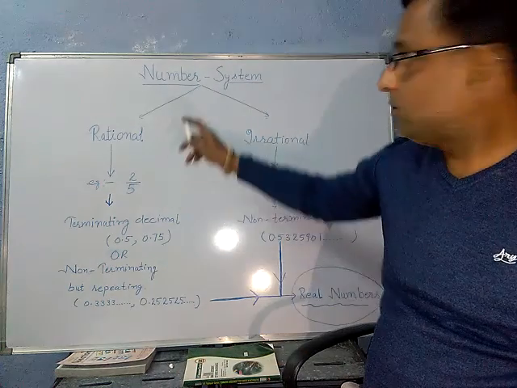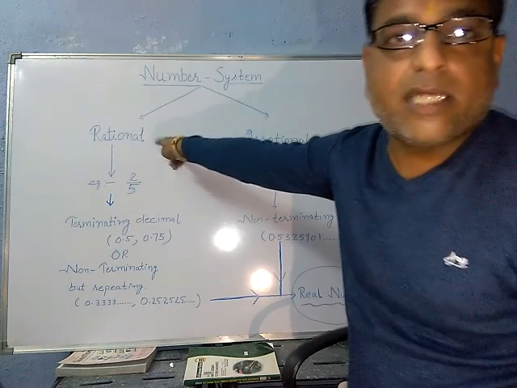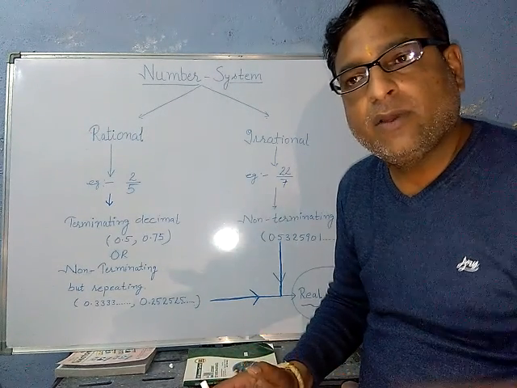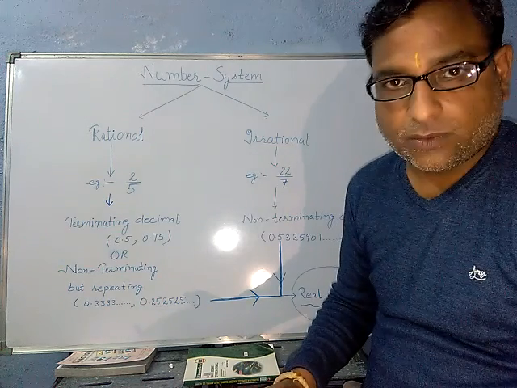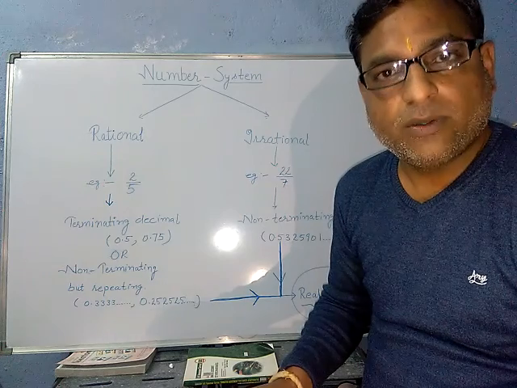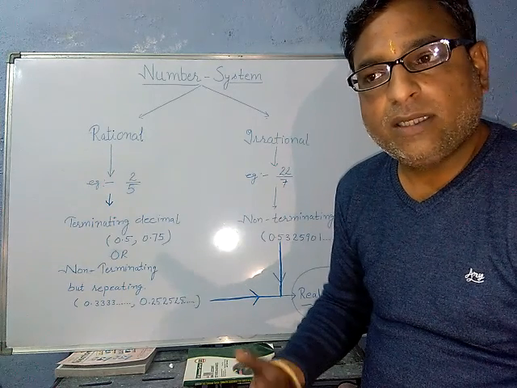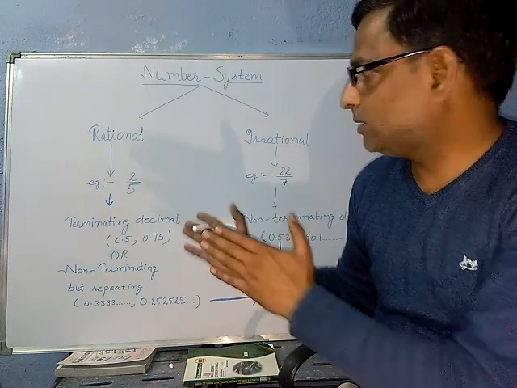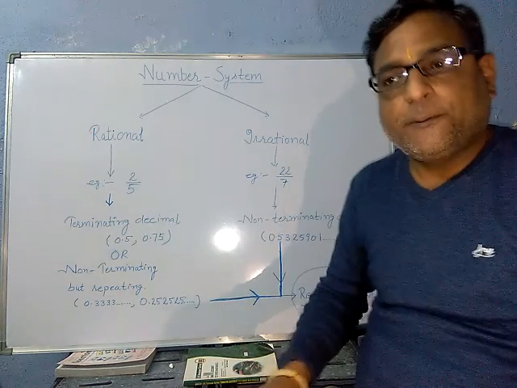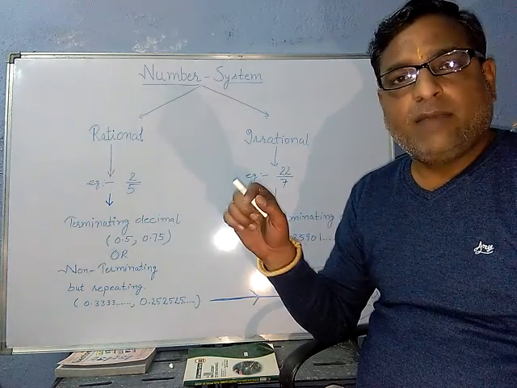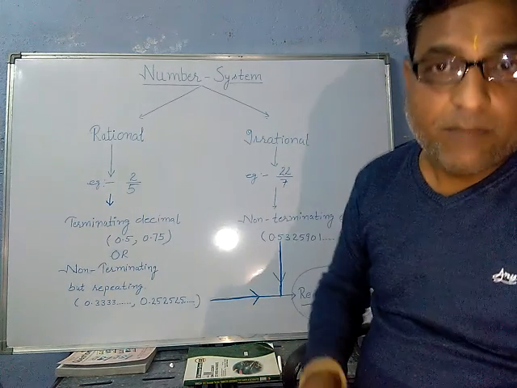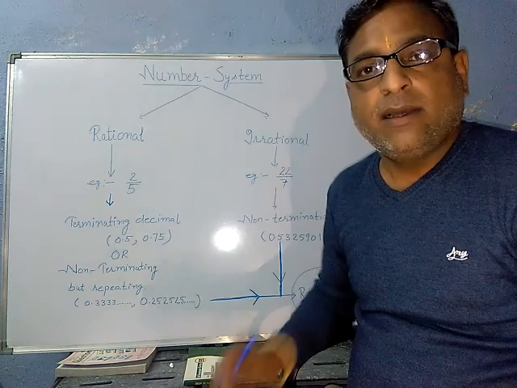Now the next type is rational numbers, and you are familiar with this type of number from 6th or 7th class also, because there you did fractions. 2 upon 3, 5 upon 7, all these are called fractions, and now we are going to call them rational numbers. What's the definition of a rational number? Any number which can be represented in p upon q form is called a rational number.